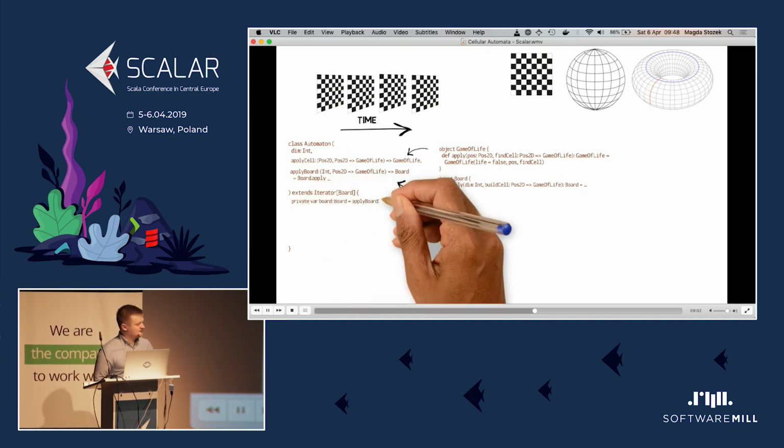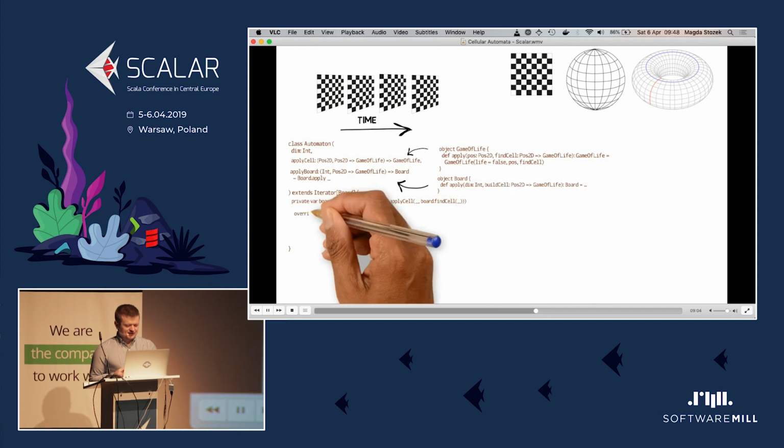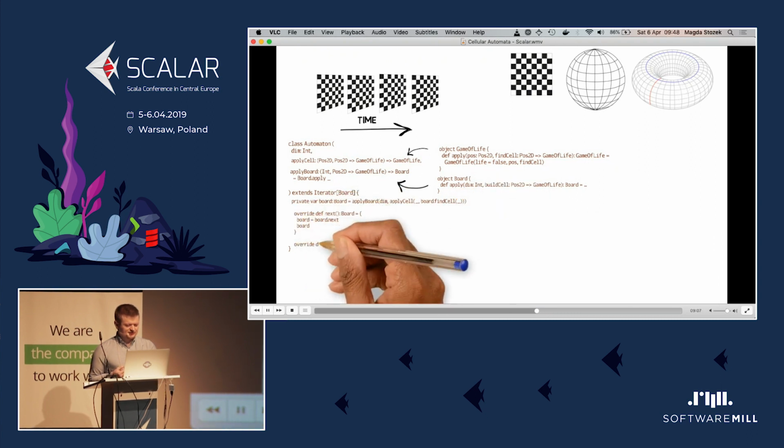And that leads us to the most magical line in the whole project. To create a new board, we need to call a function that will create the board, give it the dimension, but also give it a function that will create a cell. And that function which creates a cell takes the position and takes a function which will find other cells on the board. But this board does not exist yet. Luckily for us, it will be called only when this board already exists. The rest of the iterator is quite trivial.